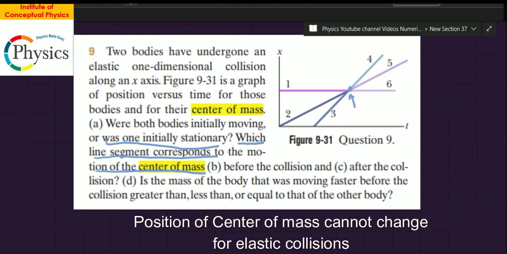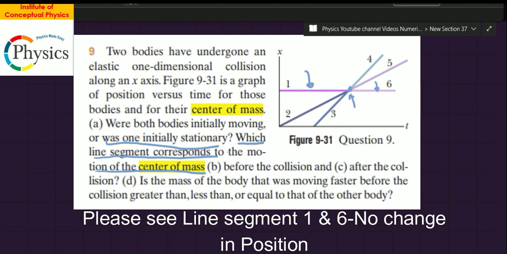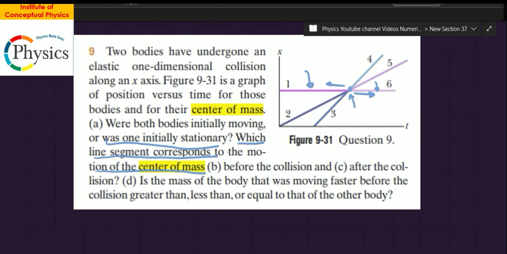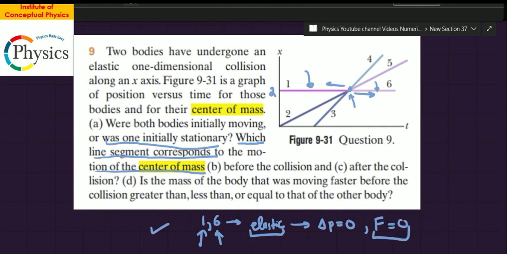So if you notice, line number 1 and line number 6 represent, on the left hand side, this is before the collision and this is after the collision, right? So the position has not changed. So 6 is after the collision and 1 is before the collision, right? I hope the concept is clear in your mind. Now let's think in terms of the other parts of the question.